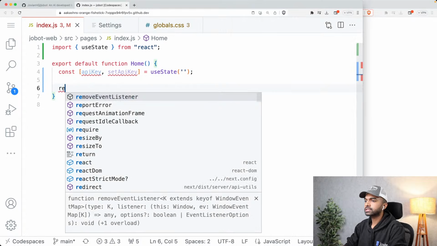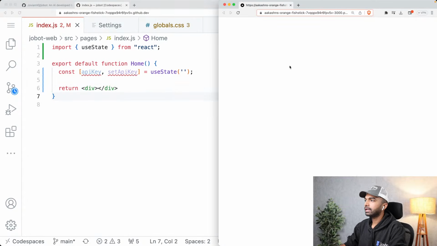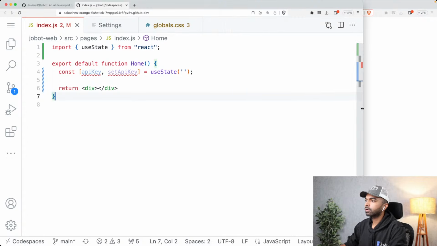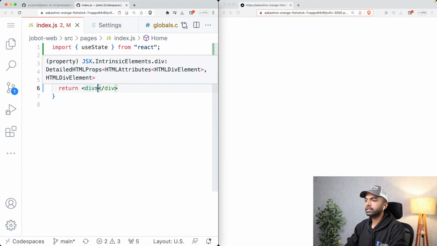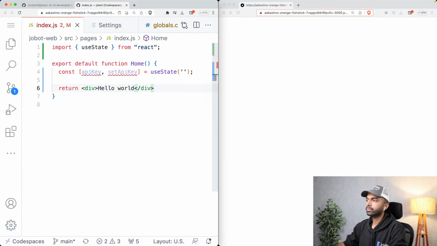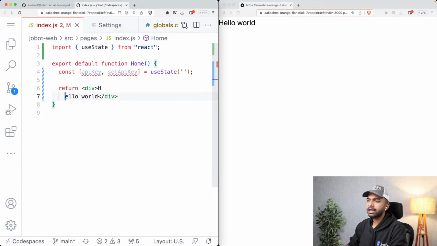Let's just first create a div over here. There's nothing in this div right now, so nothing for us to look at. But let's now start putting some information within this div. So let's just say hello world again. And now we have this div and it says hello world. Now I want this div, the outer div, to be a container.